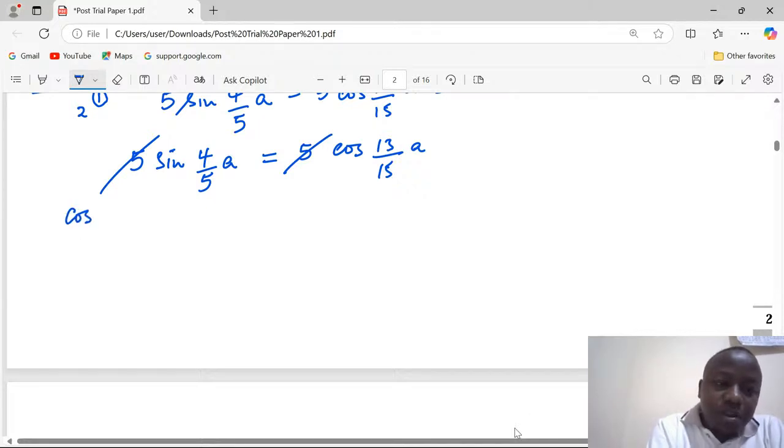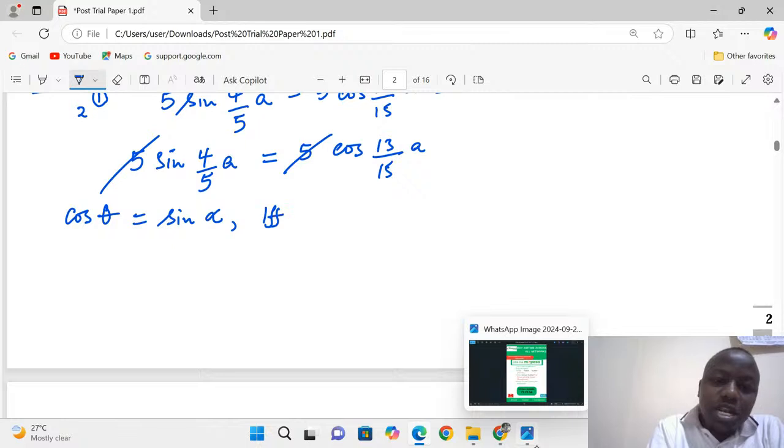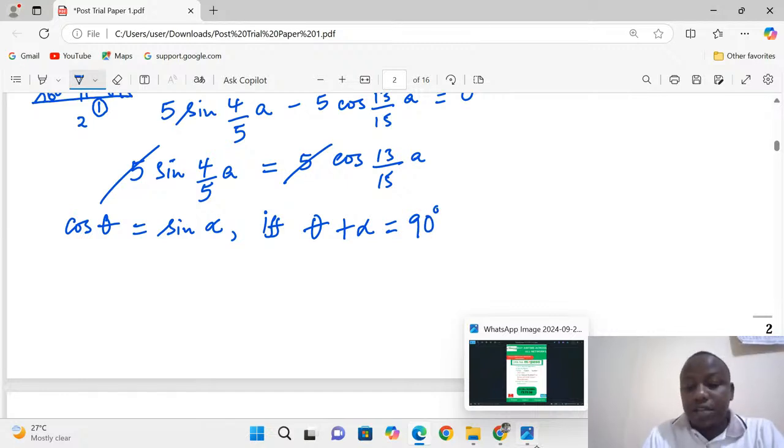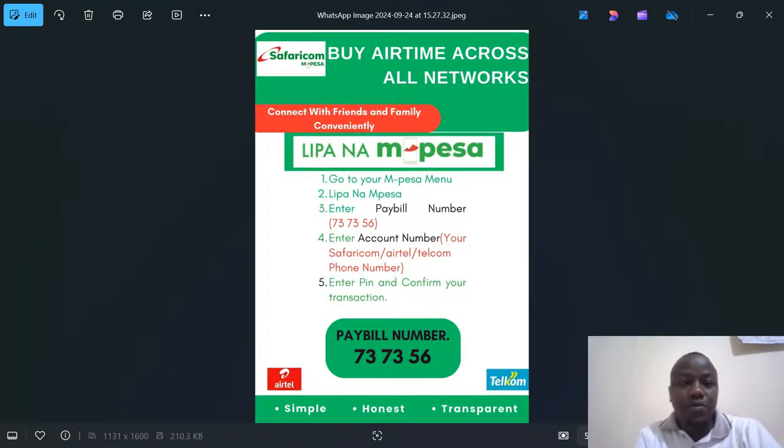Cos beta is the same as sine alpha if and only if beta added to alpha gives 90 degrees. So that is the only case which gives us that.